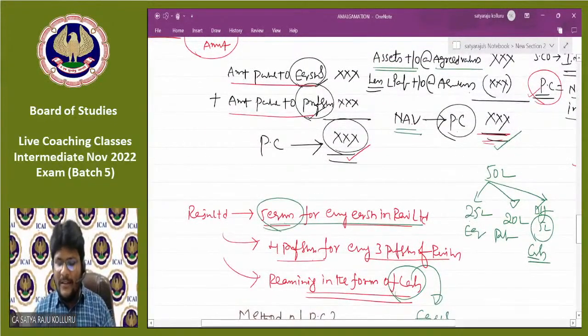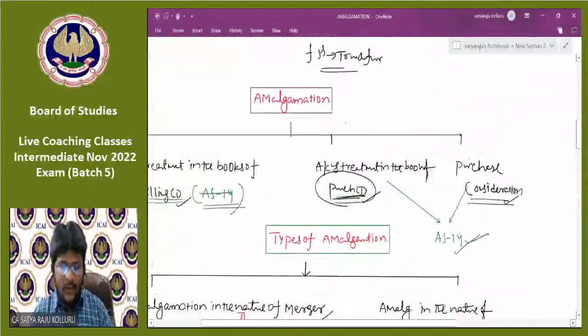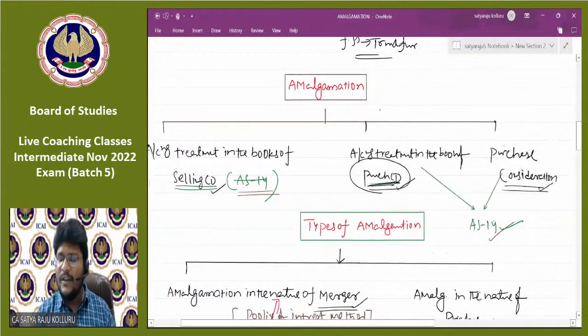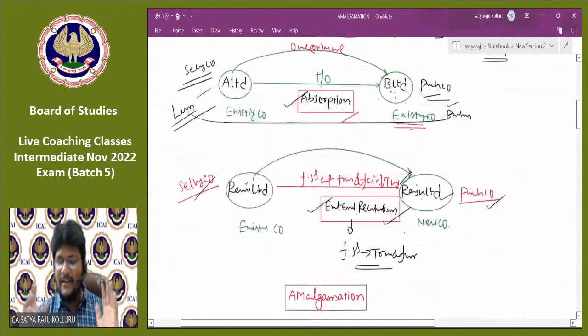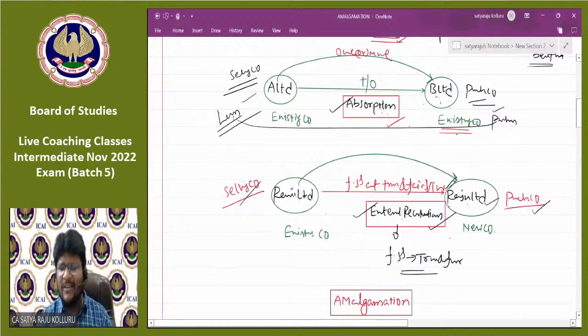Do you believe me, guys? Till now, I didn't enter into the accounting treatment in the books of selling company at all. I have not yet started accounting treatment in the books of purchasing company at all. Our entire today's discussion is based on the calculation of PC and certain other stuff, types of amalgamation and all other issues. Next, we have 10 more minutes.